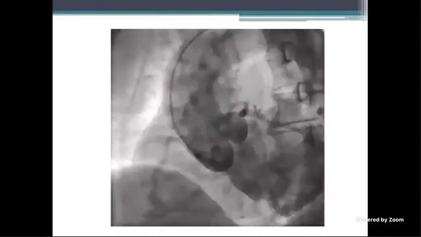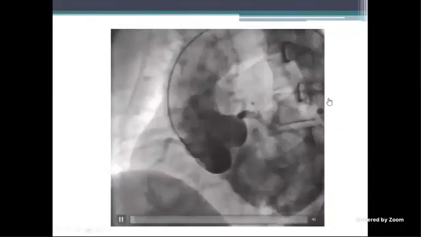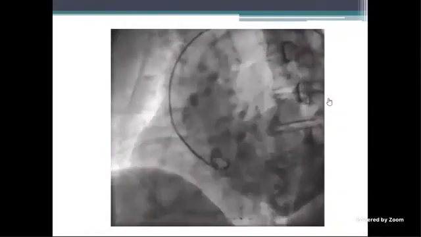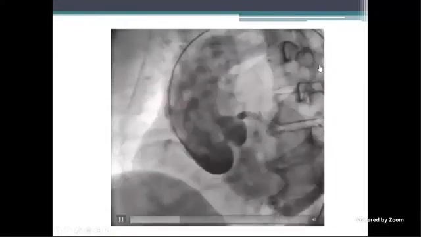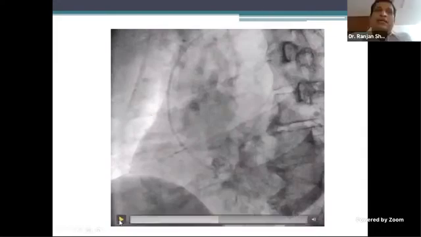Ridesh or Purneshwar, Ridesh is there. Hello, sir. Can you hear me? Please go ahead. This is an aortic root angiogram with the help of a pigtail catheter. The catheter course is from the descending thoracic aorta to the arch of aorta to the root of aorta. Sir, can you play the angio? Yes, I can do that.